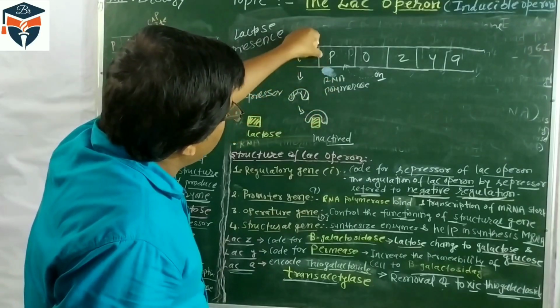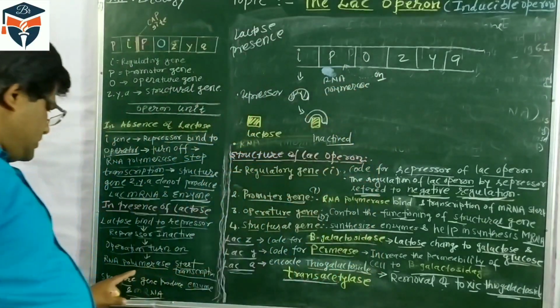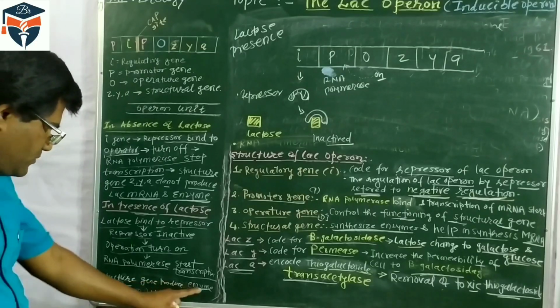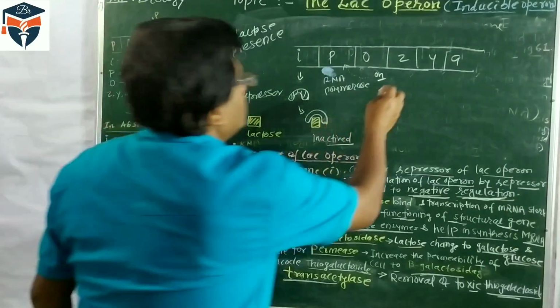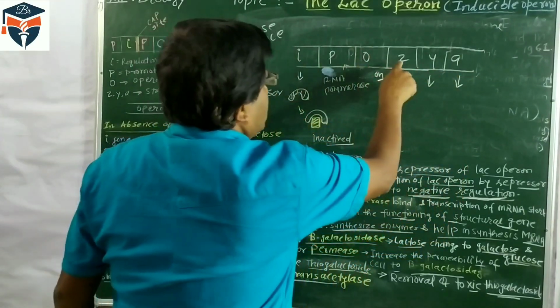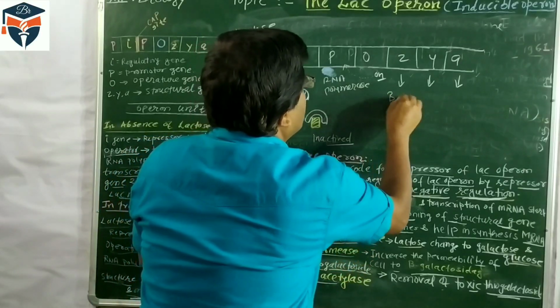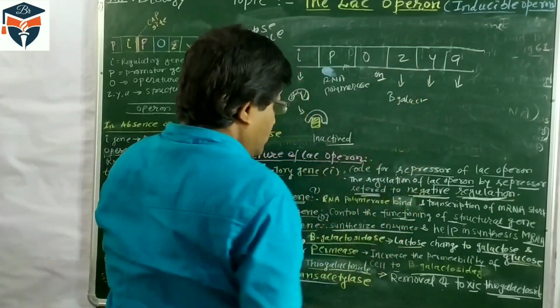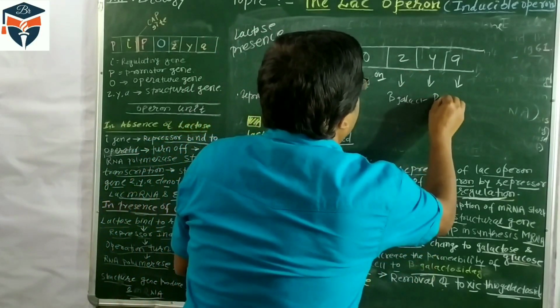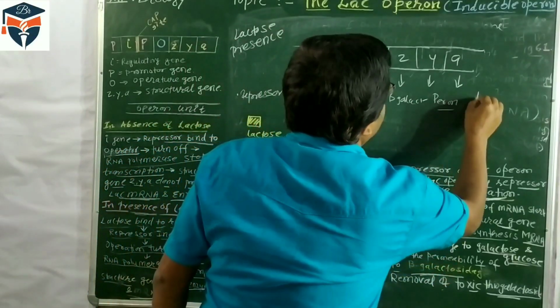RNA polymerase combines with the promoter site, and transcription is started. The structure genes produce enzymes: the Z gene synthesizes beta-galactosidase, Y permease, and A transacetylase.